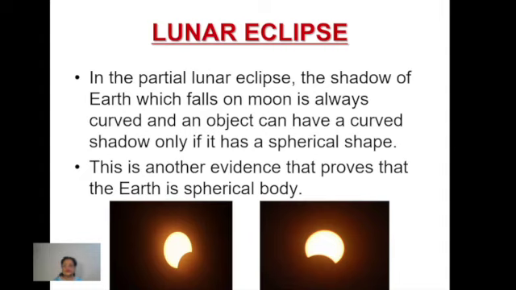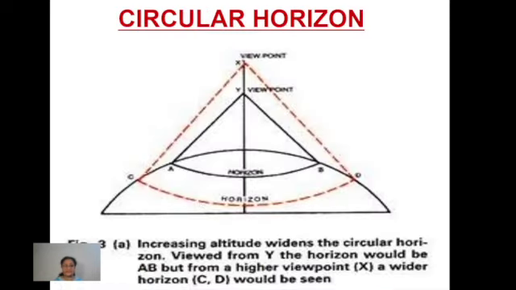So it again proves that the shadow of the Earth, which is curved, means the actual object is itself a spherical body, right? Any flat surface body, any cuboid body, cannot have a spherical shaped, or you can say a curved, shadow. Only a spherical shaped body can have a curved shadow, which we can see in the case of Earth. The shadow of Earth is curved, and that proves again that the Earth is a spherical body.